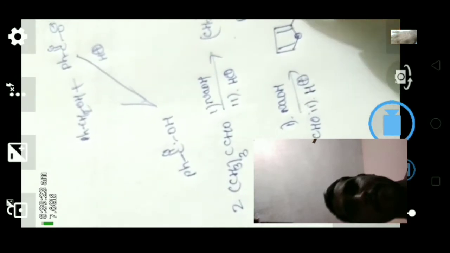Here when we see another reaction, two molecules of furfural, when we react with alkali, undergo self oxidation and reduction to give the corresponding carboxylic acid and alcohol: furoic acid and furfuryl alcohol.